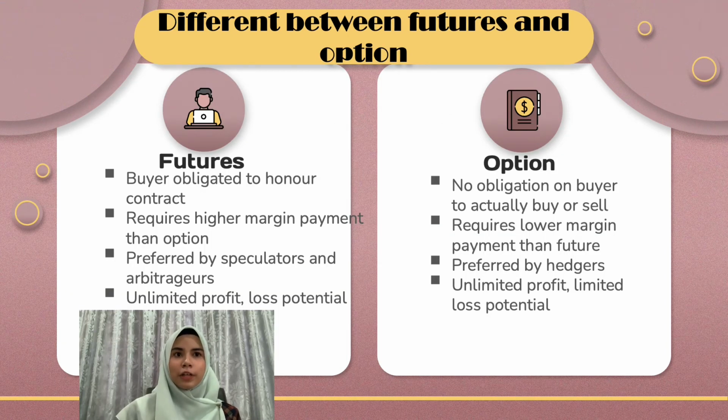So this is the difference between future and option. Future: the buyer is obligated to honor the contract, requires a higher margin payment than option, preferred by speculators and arbitragers, unlimited profit and loss potential. Option: no obligation on the buyer to actually buy or sell, requires a lower margin payment than future, preferred by hedgers, unlimited profit, limited loss potential.